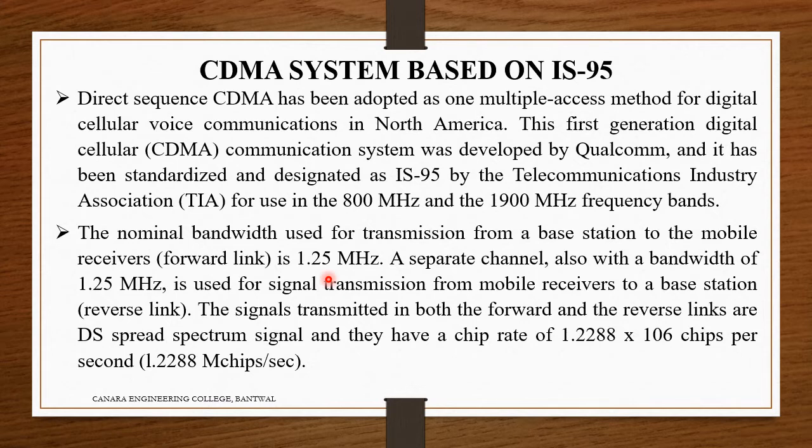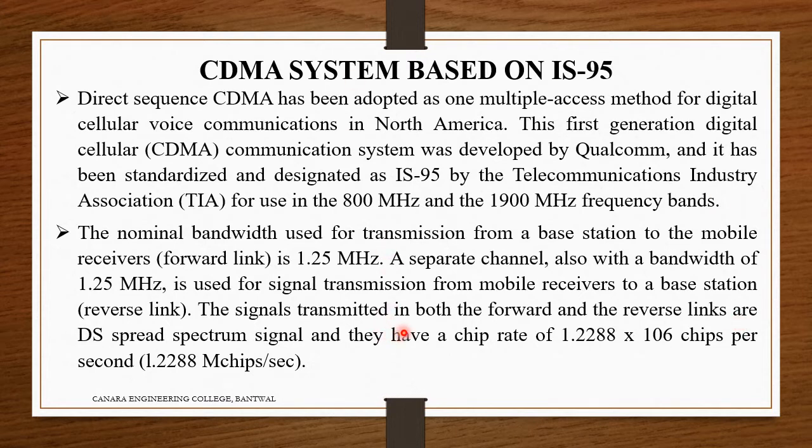A separate channel, also with a bandwidth of 1.25 megahertz, is used for signal transmission from the mobile receiver to the base station, the reverse link.